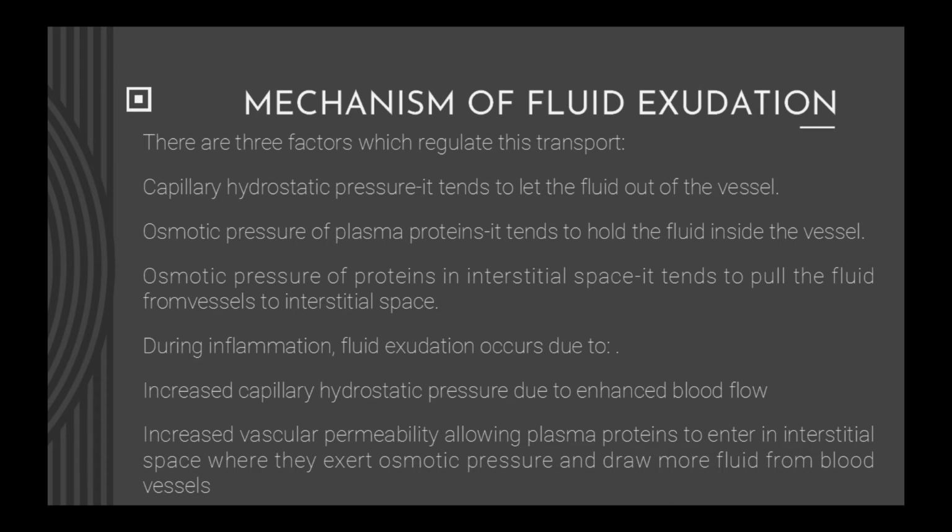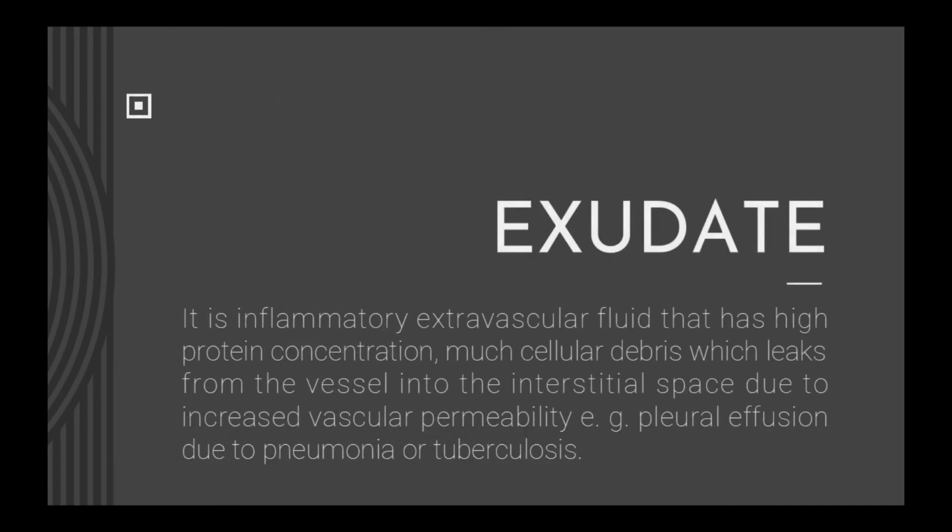During inflammation, fluid exudation occurs due to increased capillary hydrostatic pressure due to enhanced blood flow, and increased vascular permeability allowing plasma proteins to enter interstitial space where they exert osmotic pressure and draw more fluid from blood vessels. Exudate.